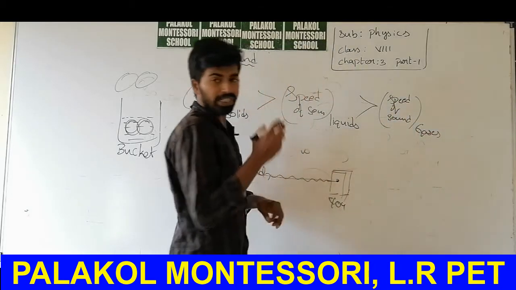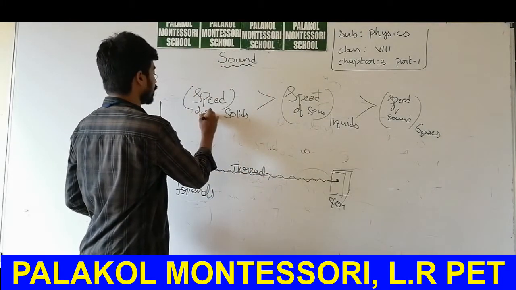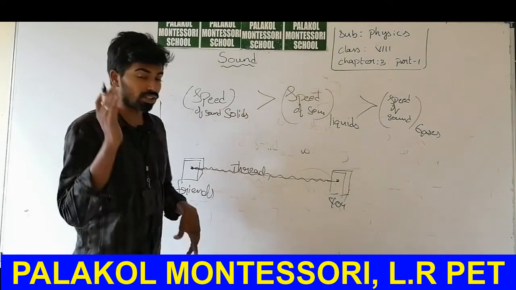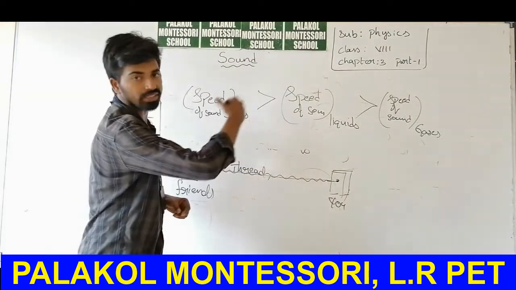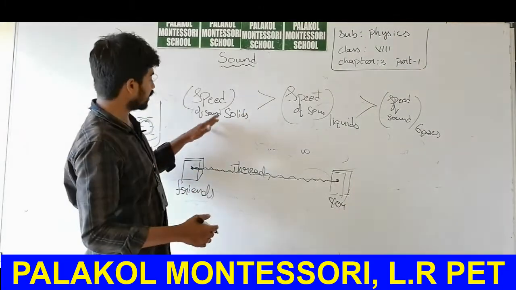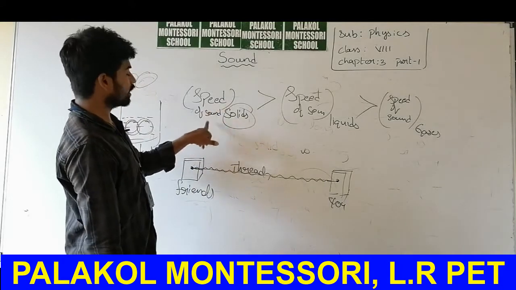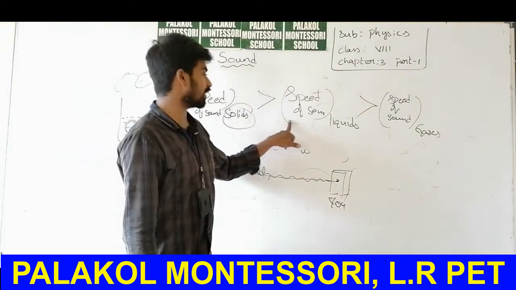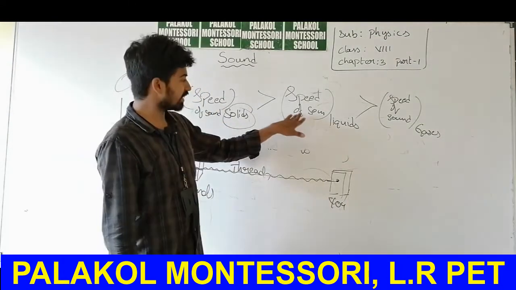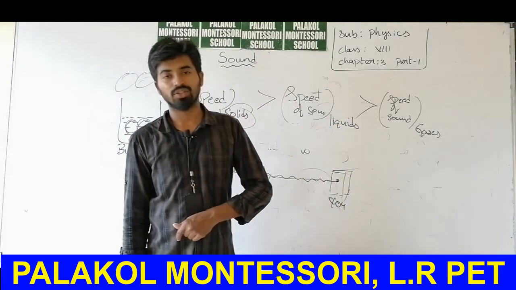So in which medium is the speed of sound greater? In solids. It is not about loudness, but how fast the sound reaches the other end, which is very fast in the case of solids. Why? Because in solids the speed of sound is larger compared to liquids, and the speed in liquids is greater than in gases.